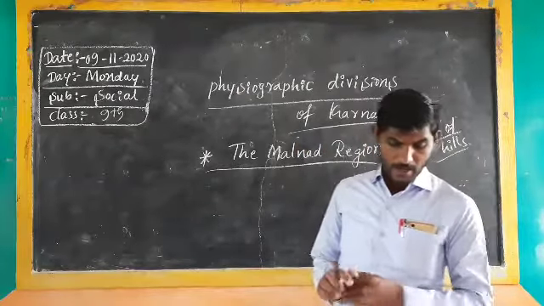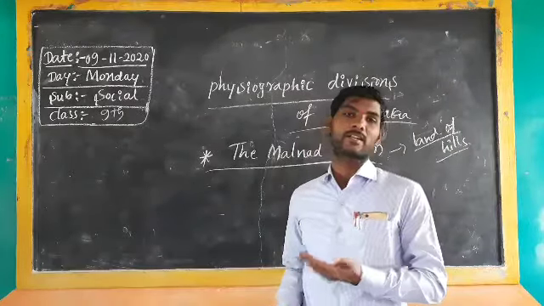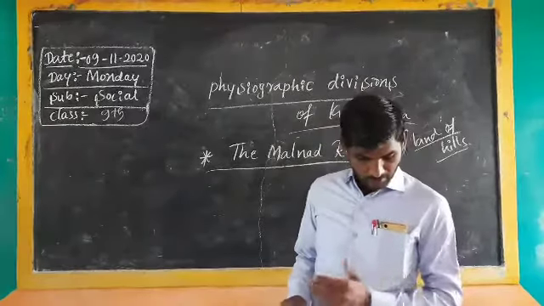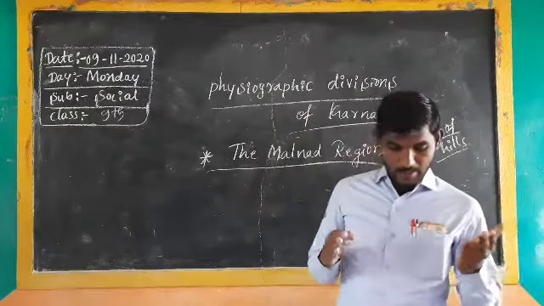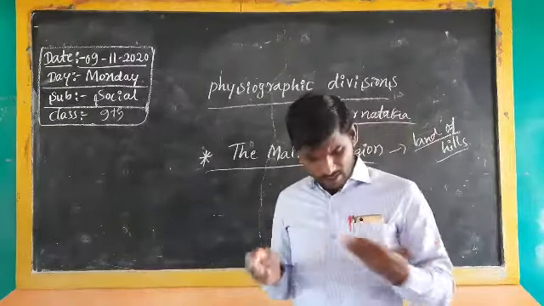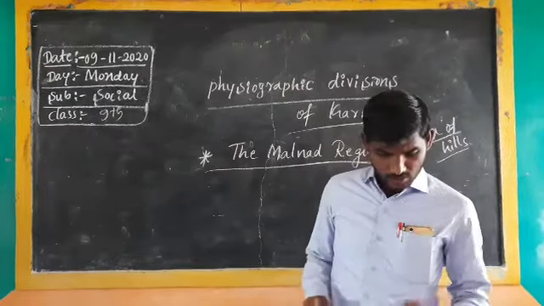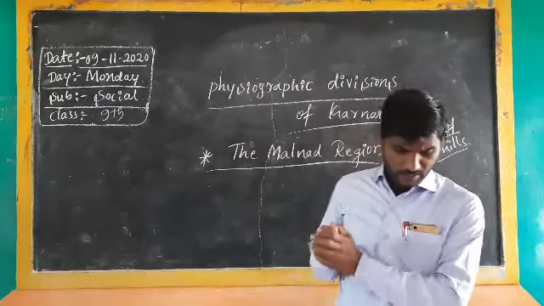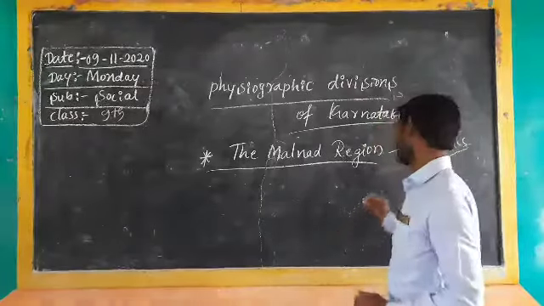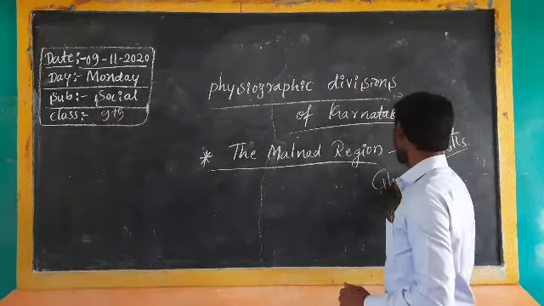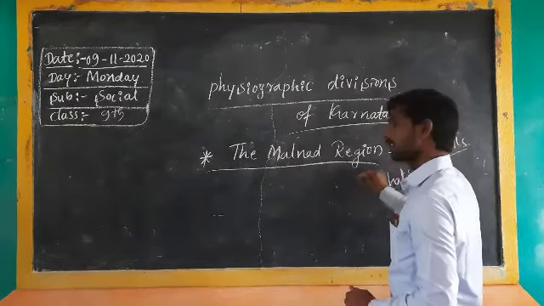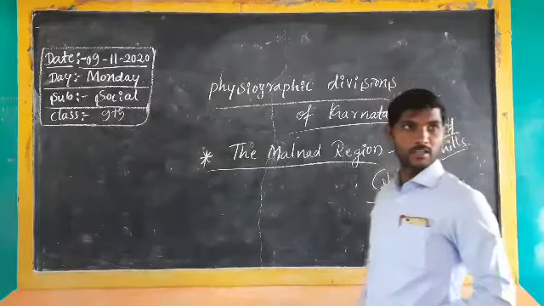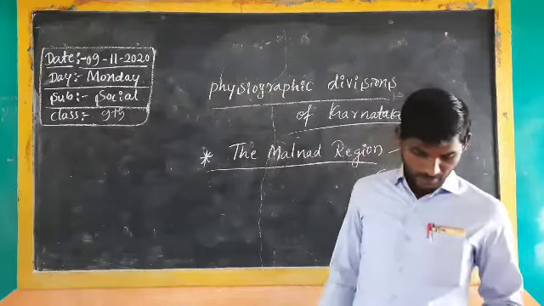The next point: they have steep terrace-like slopes in the west and gentle slope in the east. Hence, they are called ghats. How many ghats are there? Only one ghat is there, that is the Western Ghat. In that Western Ghat, we have to understand that point.